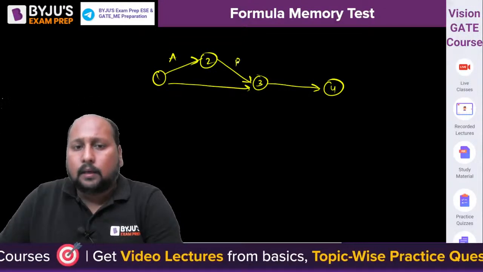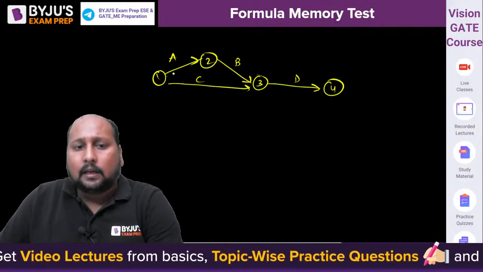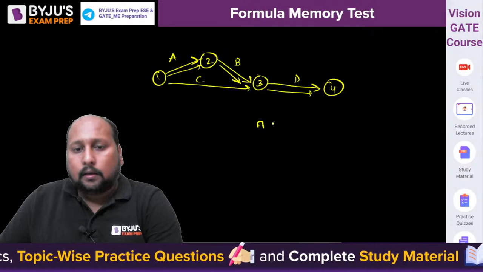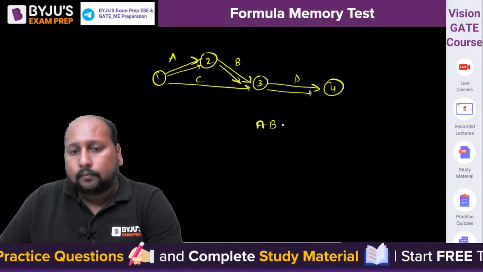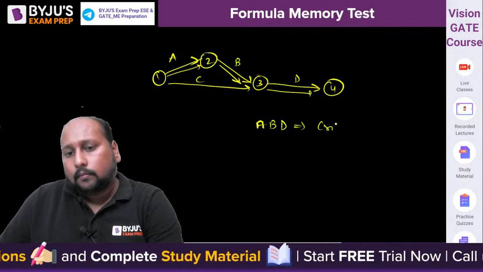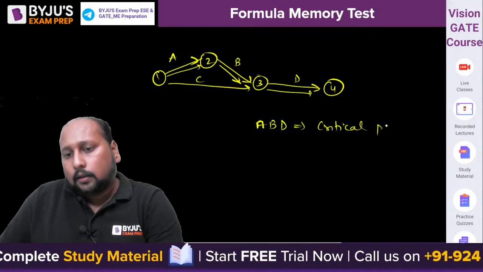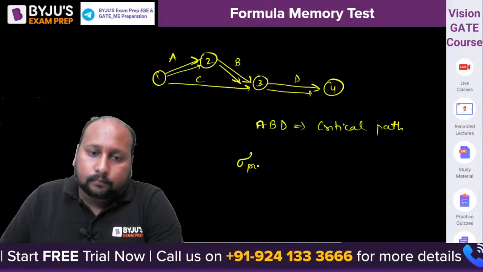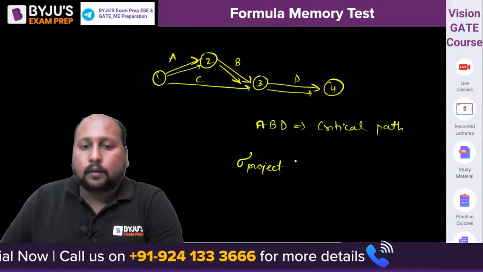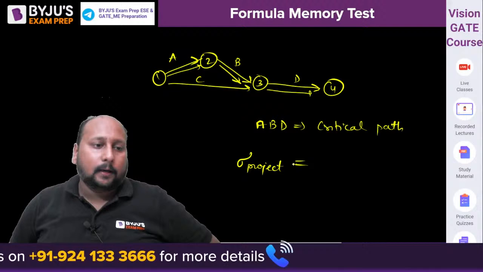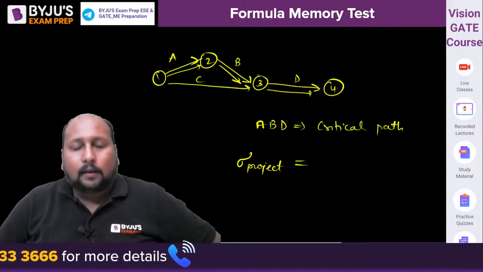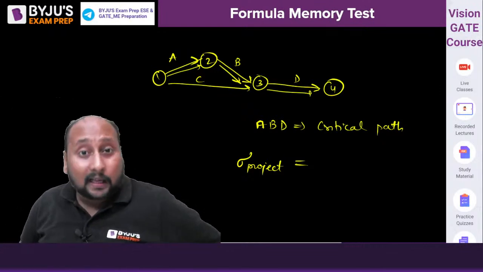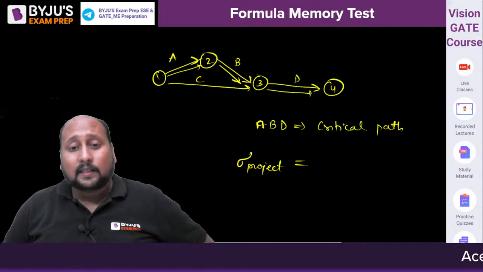A, B, C, and D, and A, B, and D is a critical path. Let us suppose A, B, and D is a critical path. Right. So, can you tell me what will be the standard deviation of the project? The standard deviation of the project will be, anyone? Will it be the square summation of all the activities or only the critical path activities? What will the standard deviation be?